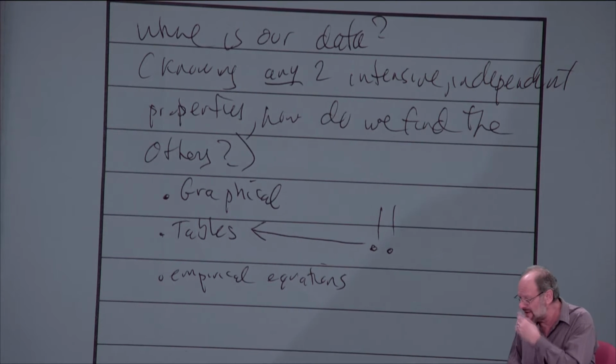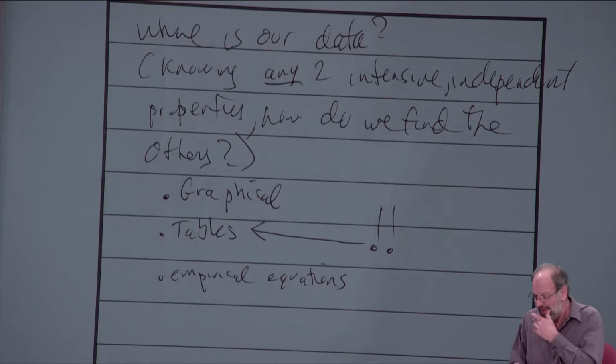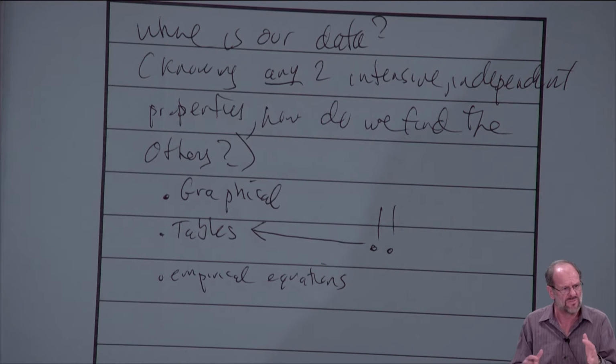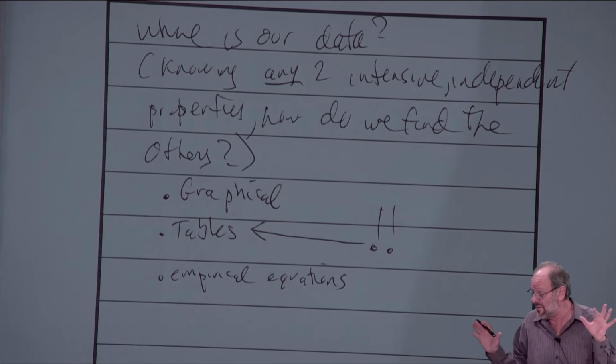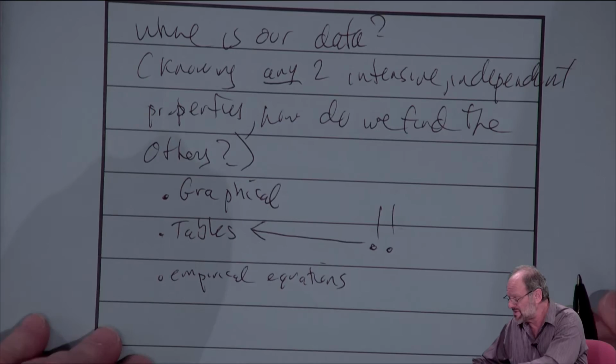So now we have to ask ourselves, well, where are these tables? What are they used for? Let me just give you a summary of all these various tables that you have available. And then we're going to start going through problems, just examples to show you how to use these tables to find data. Once you get good at that, then we'll start looking at real problems. All right, so what about the tables?